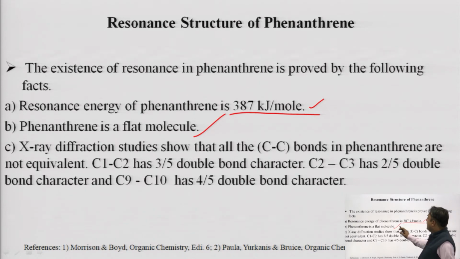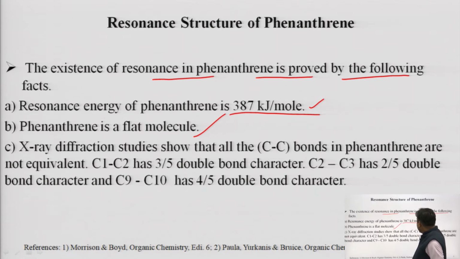So the existence of resonance in phenanthrene is provided by the following facts. Resonance energy is very high, so it is very stable. It is a flat molecule. Then X-ray diffraction studies show that all the C-C bonds in phenanthrene are not equivalent.